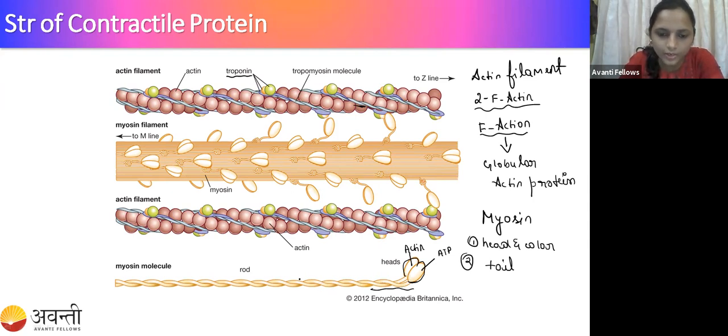Here you can see that long tail-like structure, right? So myosin is made up of two structures: one is the head and collar, where the ATP and actin binding sites are present on the head, and the other part is the tail structure. This tail structure is involved in the movement of the actin filament during muscle contraction.